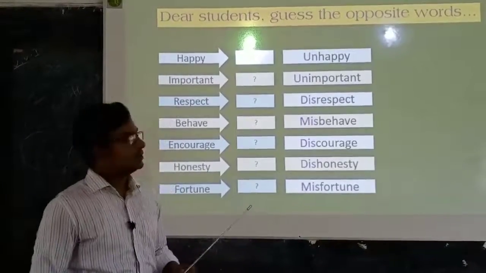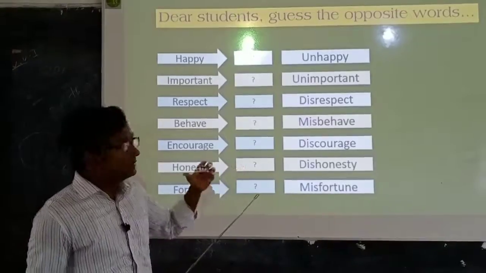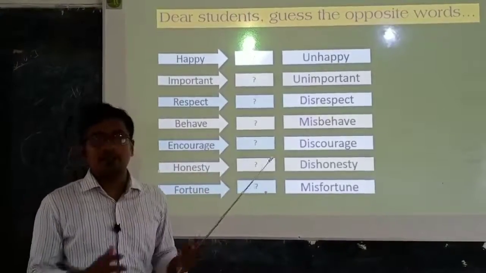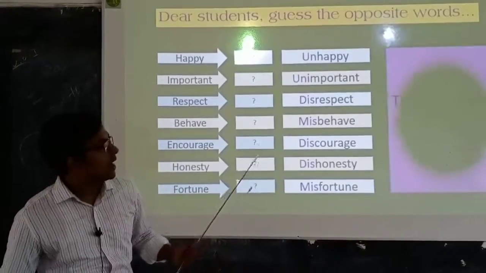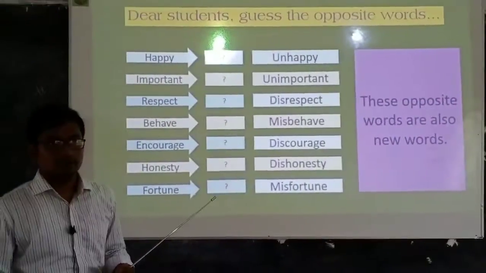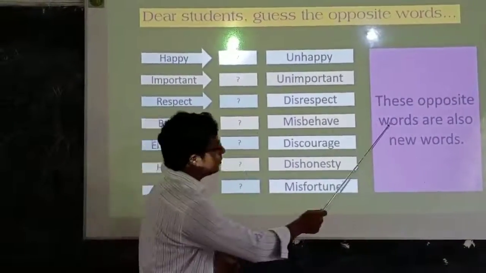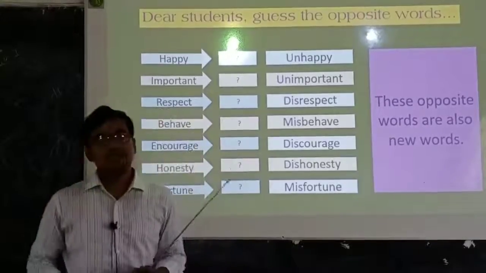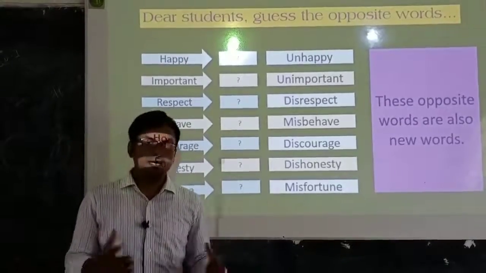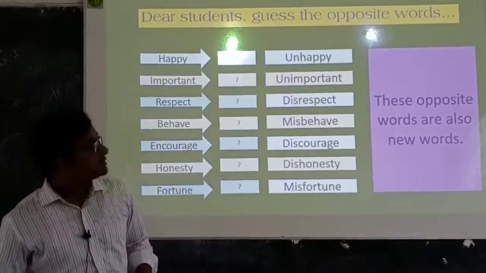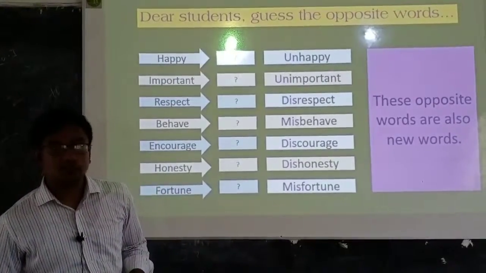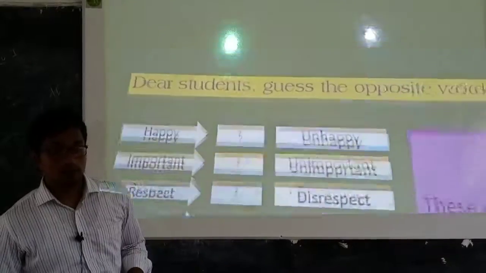So by adding these groups of letters, we have created these opposite words. These opposite words are also new words. This is how you can make so many words and enrich your vocabulary. This topic, suffix and prefix, is for enriching your vocabulary.